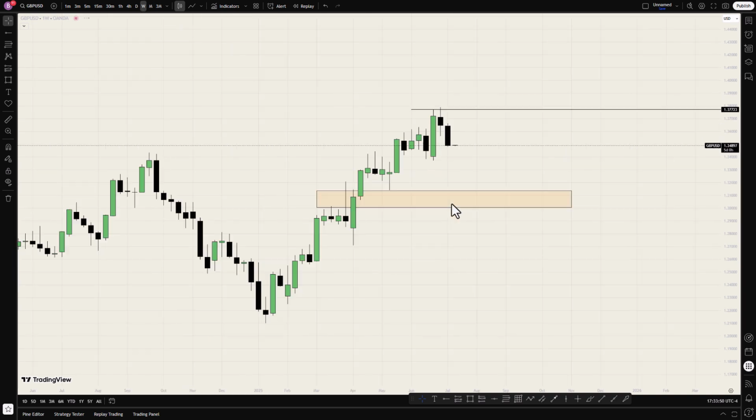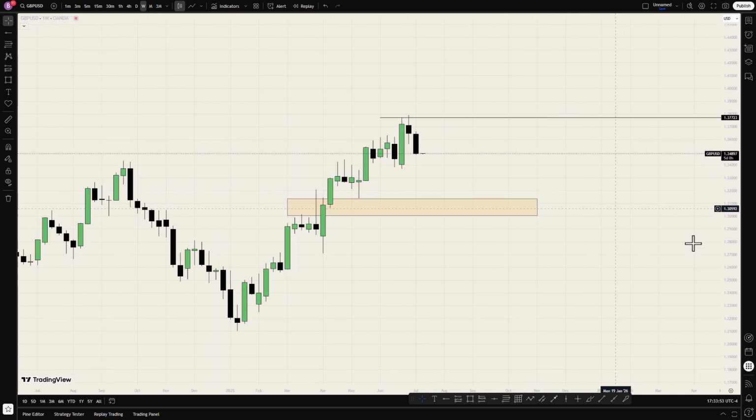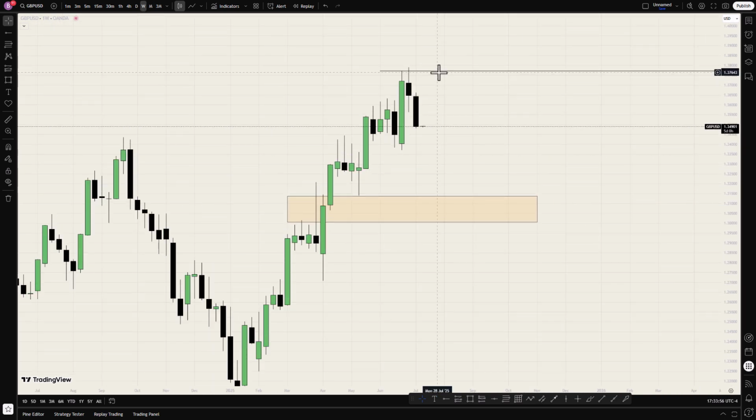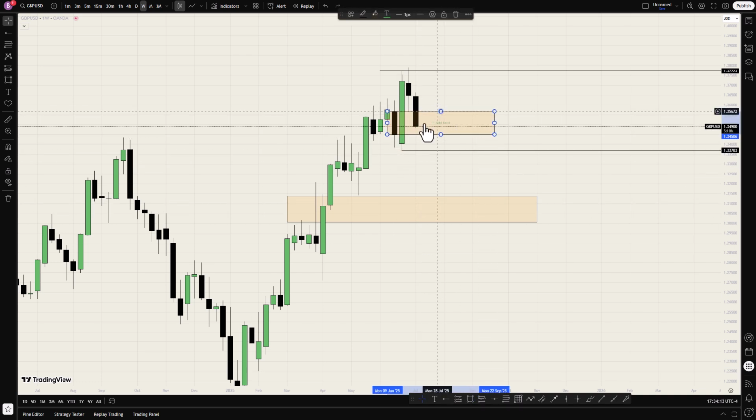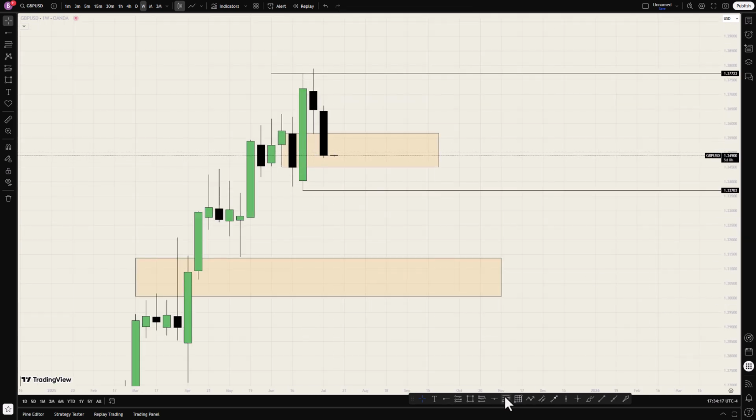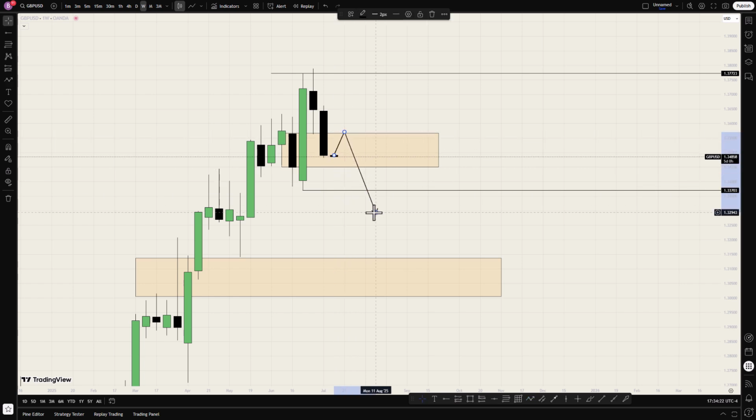Now, if you go to the weekly time frame, we see that this order block will be violated and this low will be our target. Then this particular low. So this order block will be violated because we are bullish on dollar. So we want to see price violating it. But before the violation, price can decide to have a bit of retracement back into the range before coming down.